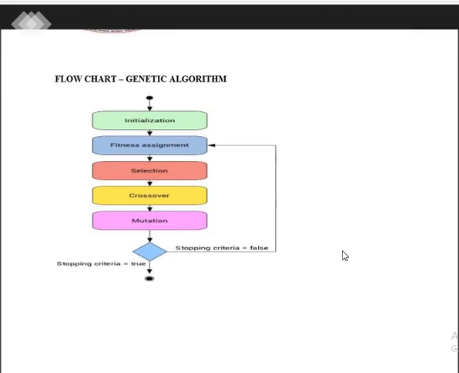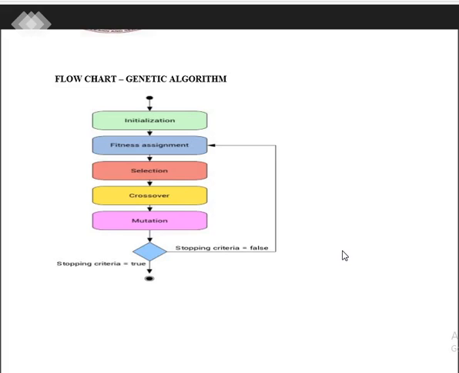Let's begin with the flow chart. We'll study each part in detail. First of all, the population initialization is required, the group of population or the data set that has to be integrated. That is the starting phase. Then we go for the fitness operator, where fitness assignments are given, then the step of selection is taken.